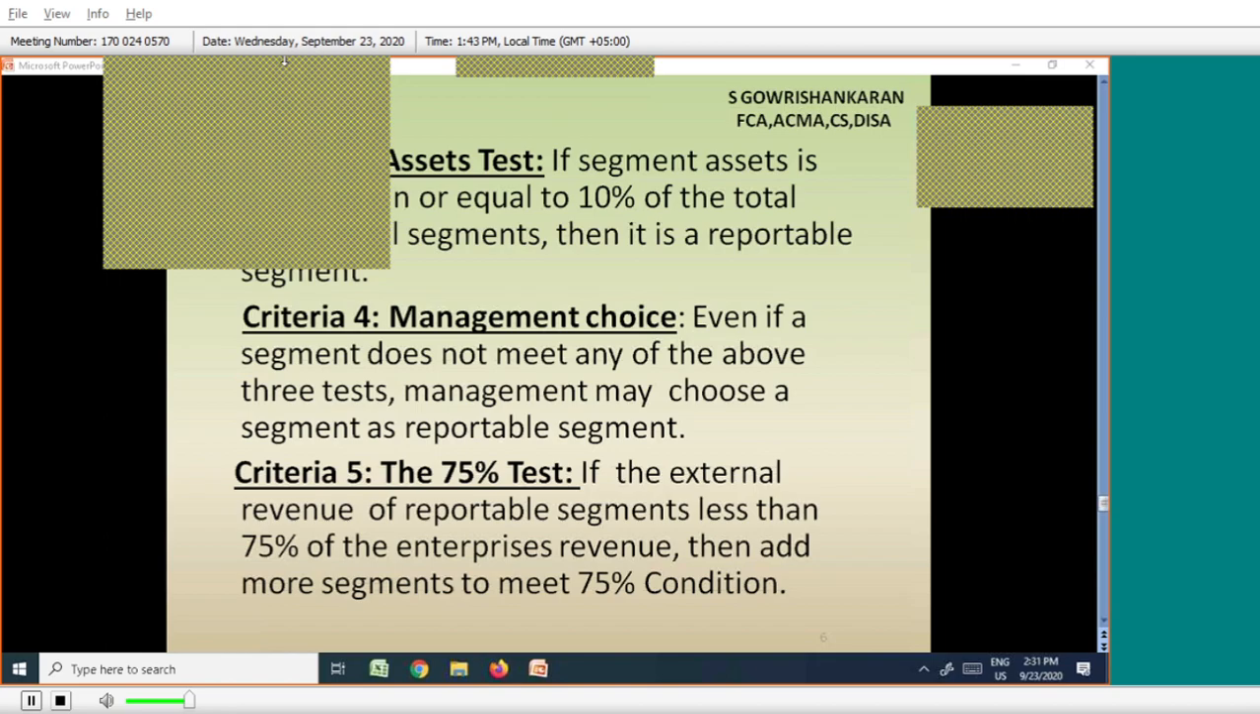In the Inter level, they are not asking much. So, shall we proceed to the problems? Shall we work out the problems? You got some idea on this criteria. Shall we work out the problems further?